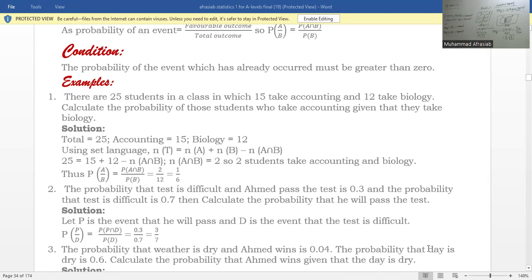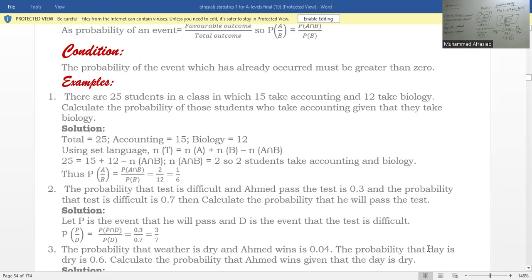So we are going to find out probability of A given that B. That event B has already occurred and there are 12 students in that. So probability of B is equal to 12 over 25, and probability of A intersection B is equal to 2 over 25. If we cancel out, it will be 1 over 6 left. This is called the conditional probability.